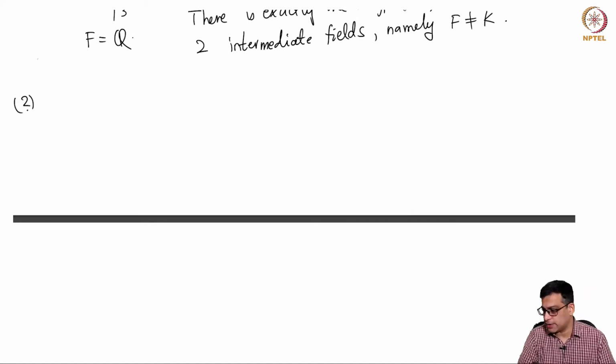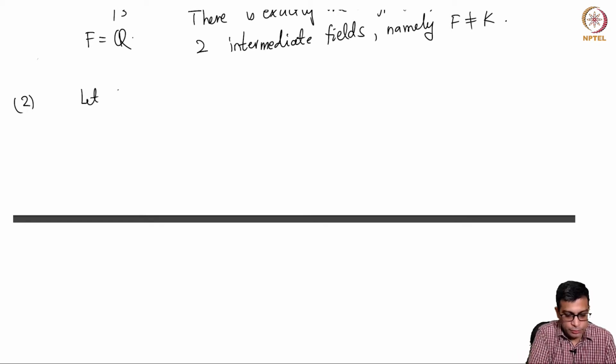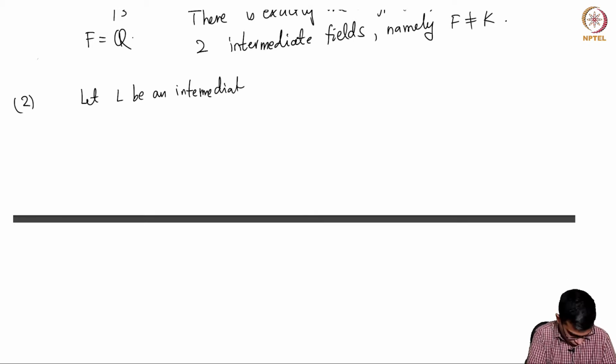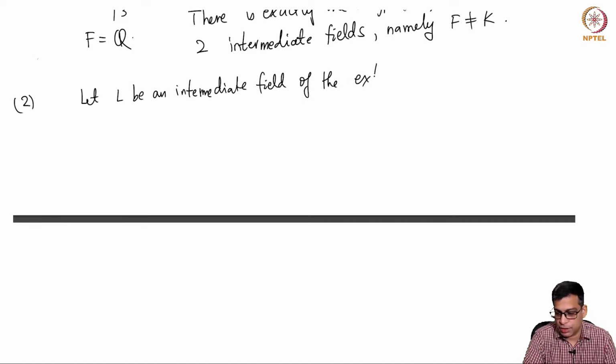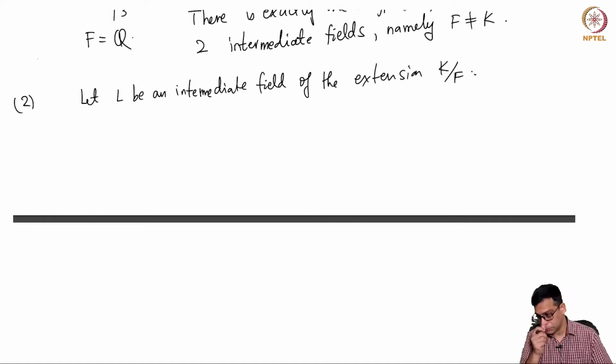So let us take now an intermediate field. Let L be an intermediate field of the given extension K over F. So this L a priori is just an arbitrary intermediate field.